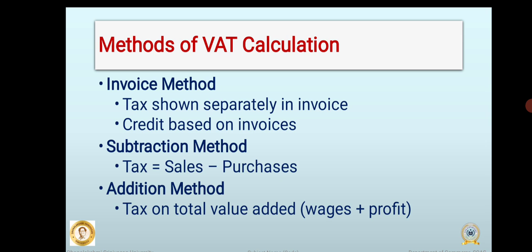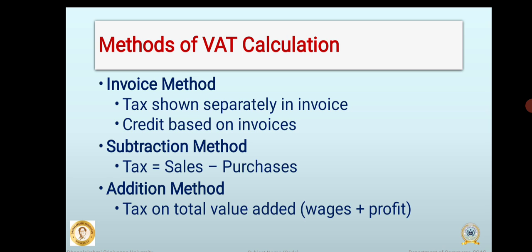Methods of VAT calculation. Value added tax can be calculated using three main methods. First one is the invoice method. In this method, tax is shown separately in the invoice for every sale. Businesses can claim input tax credit based on invoices of purchases. This method is widely used because it ensures transparency and proper record keeping.